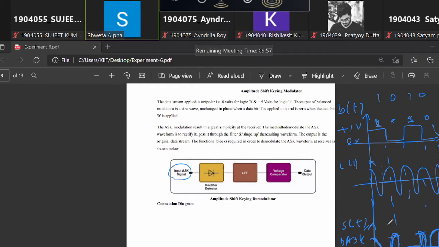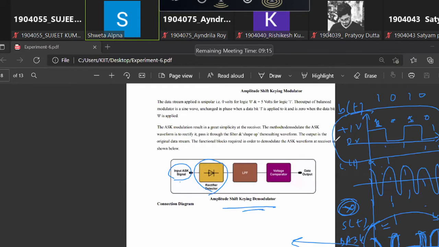So now we have already generated it using a multiplier. When we multiply b(t) and c(t), ASK is generated. Now we have to demodulate. We have to get back this digital signal from the ASK signal in the demodulator. So how is it done? The ASK signal is processed, and the output is compared in the comparator to give us back the digital signal.